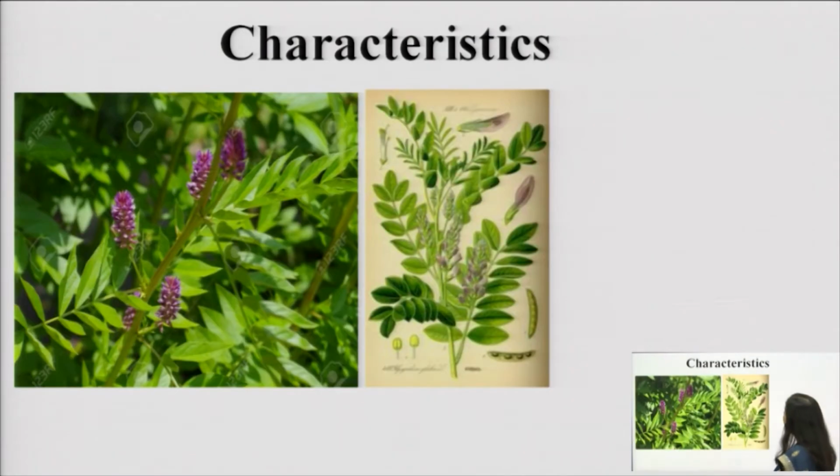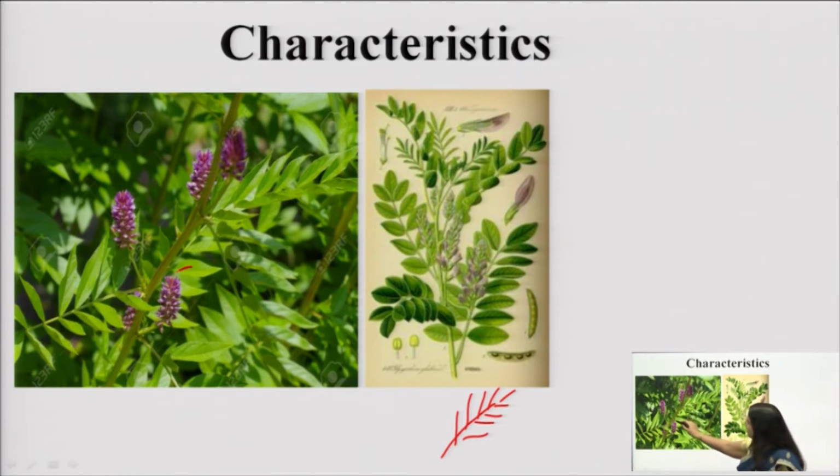This is the picture of our licorice plant, and as I told you initially that it belongs to the Leguminosae family. You can see that the leaves are compound leaves. Compound leaves means the lamina is divided into small leaflets. So, it is a compound leaf with many leaflets, and we have the flowers, you can see very bright prominent purple colored flowers.